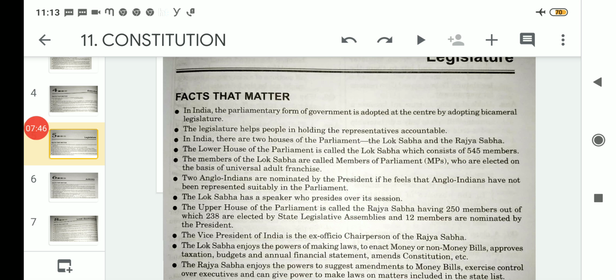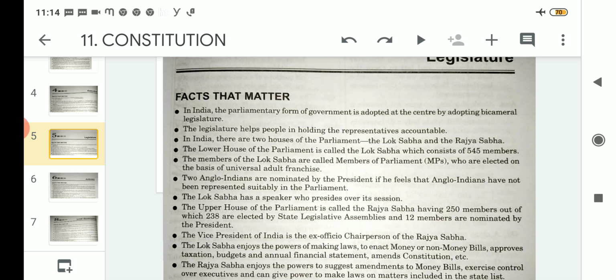Clear? So with this, I will wind up today's topic related to the important discussions on the chapter legislature. Today we discussed the parliamentary form of government, which adopts the bicameral legislature. Then we also discussed the two houses of the parliament, in which the House of the People is known as Lok Sabha, which has 543 members.